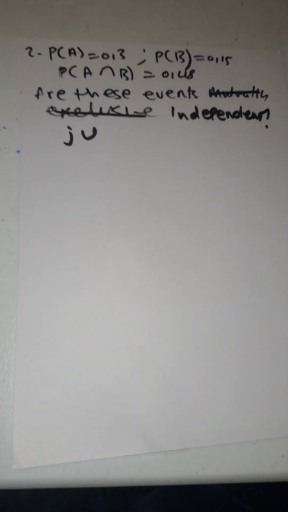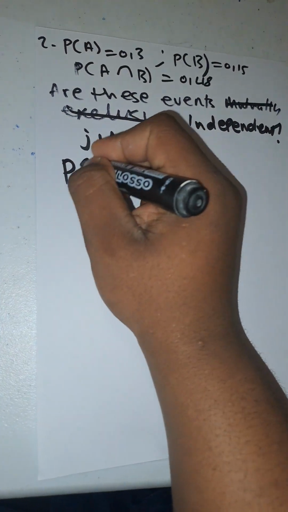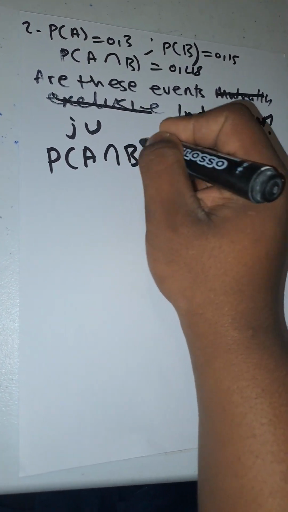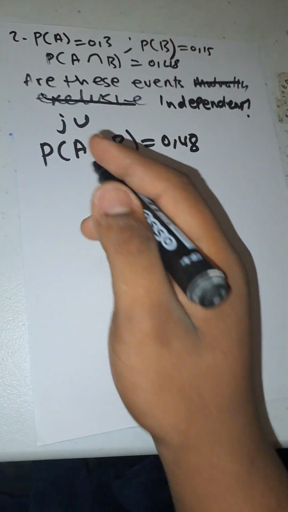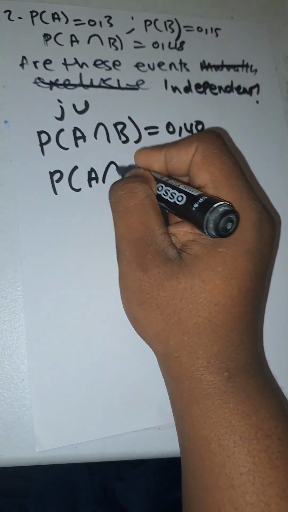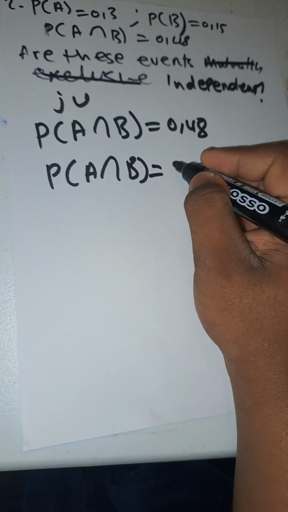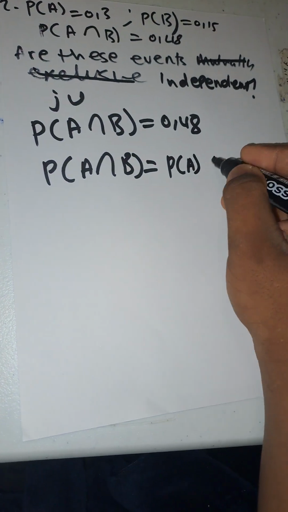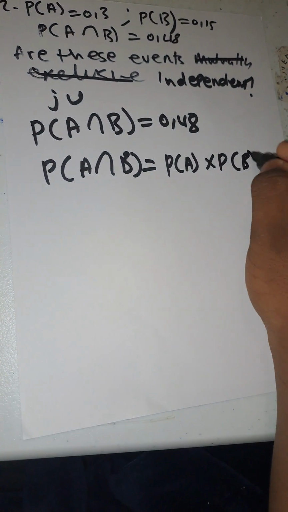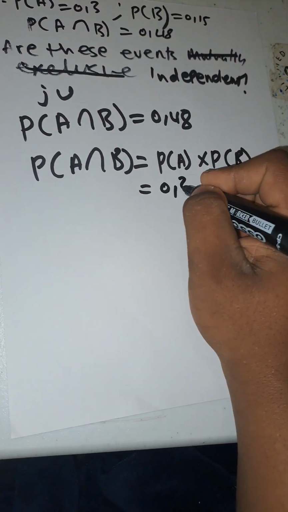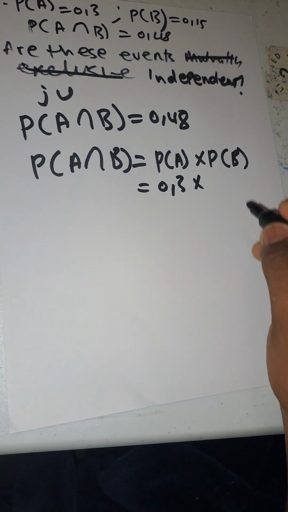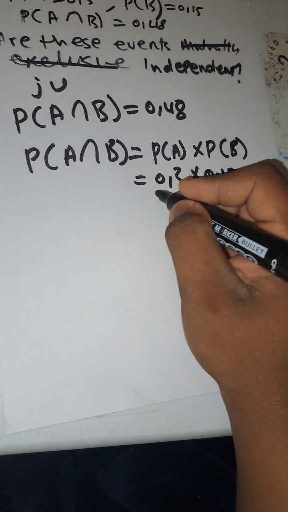So what do you know about independent events? You know that the probability of A times B is equals to probability of A and B. So I was told that probability of A intersecting B is equals to 0.48. So now let's check. From our formula, I said probability of A intersecting B must be equals to probability of A times probability of B. What is my probability of A there? 0.3. What is my probability of B? 0.15.